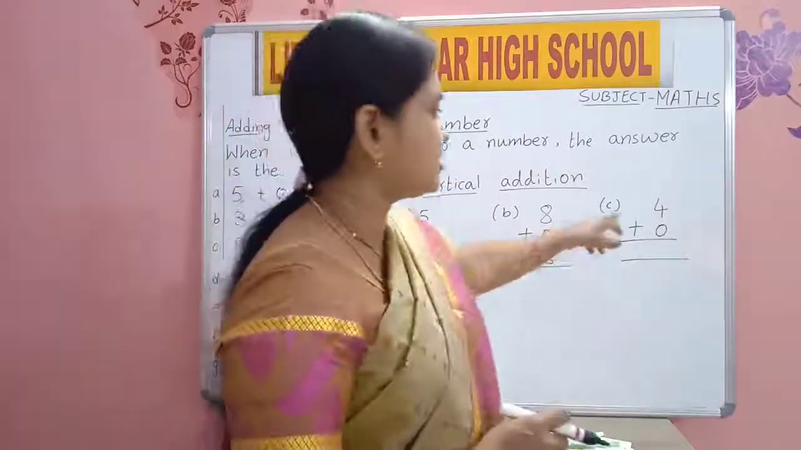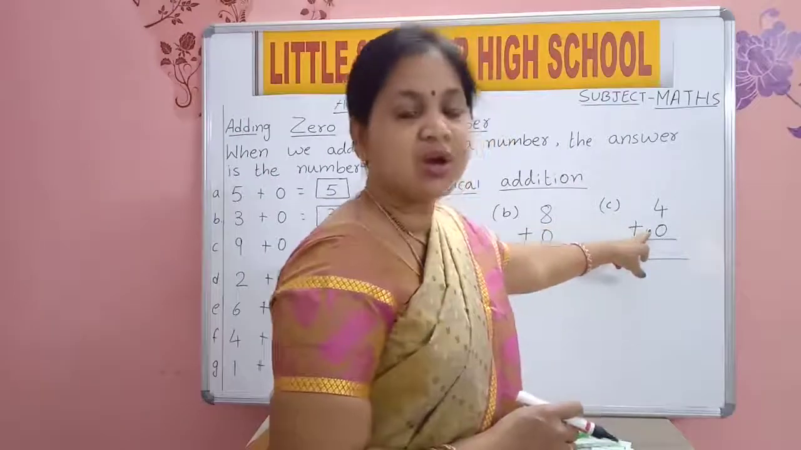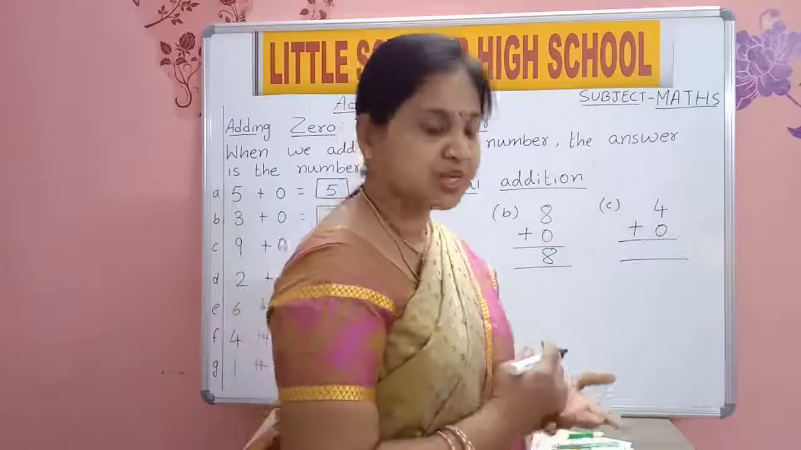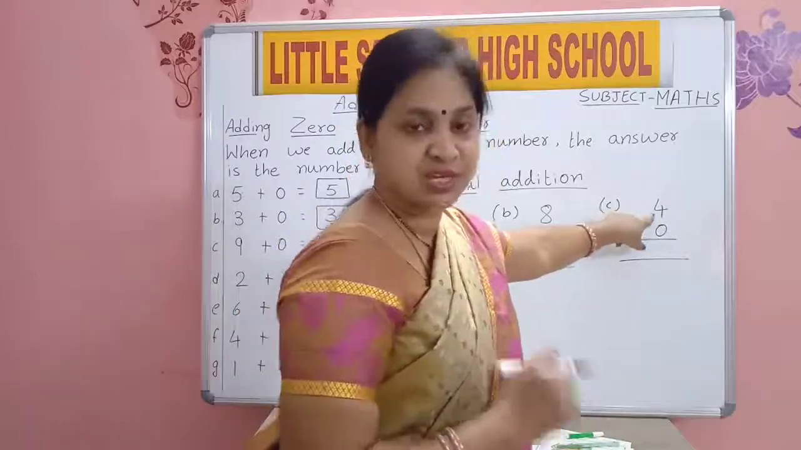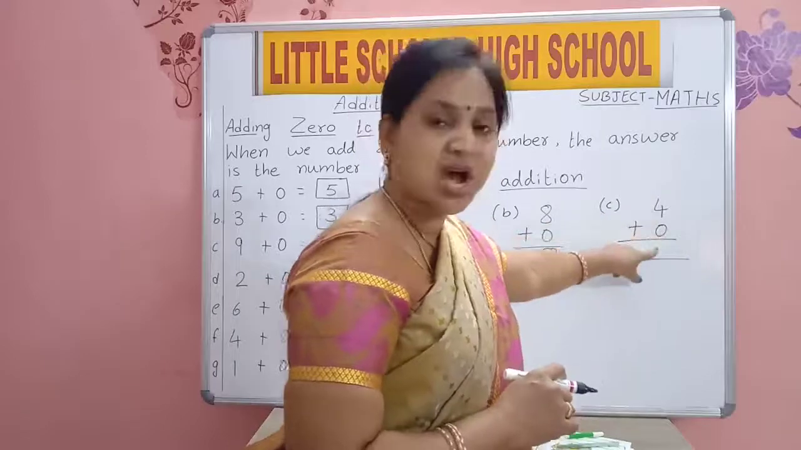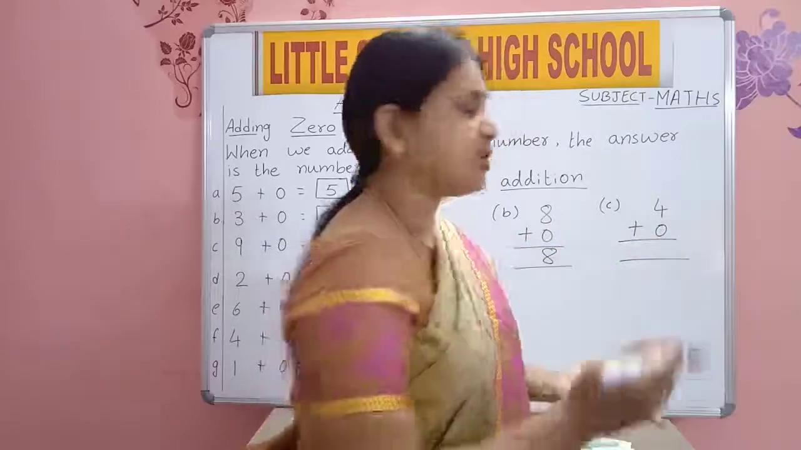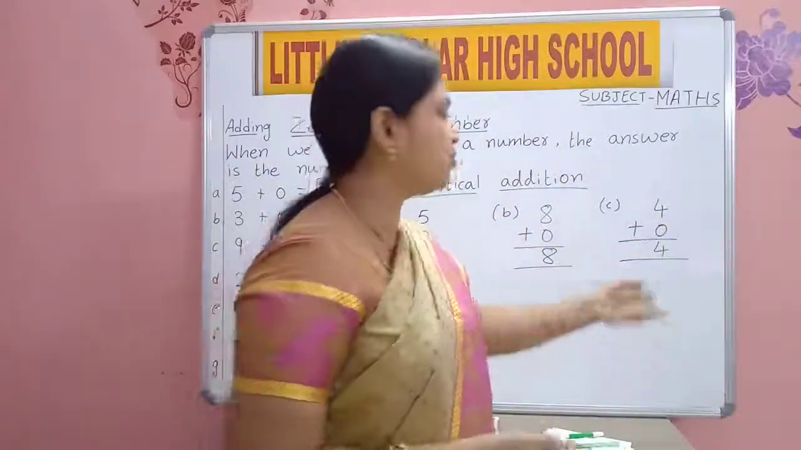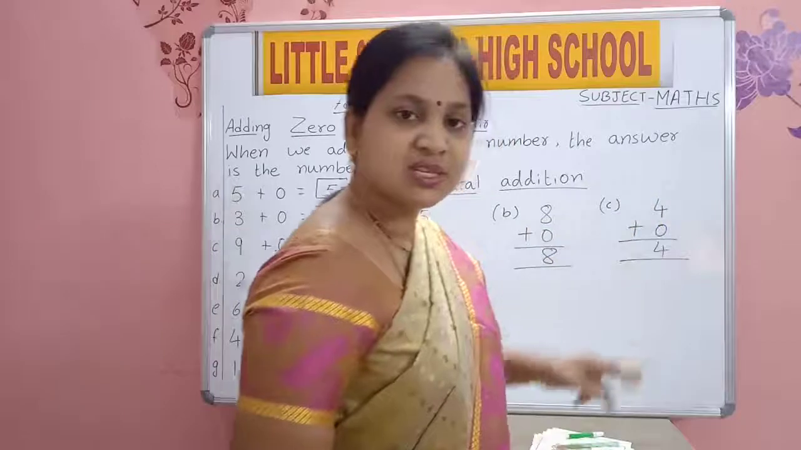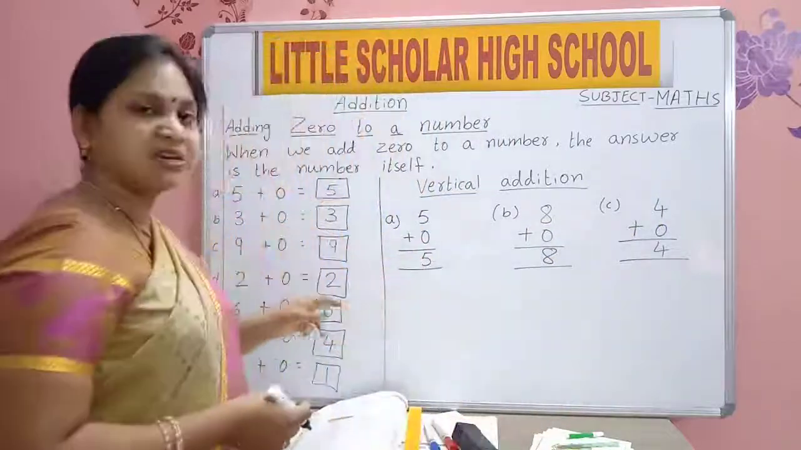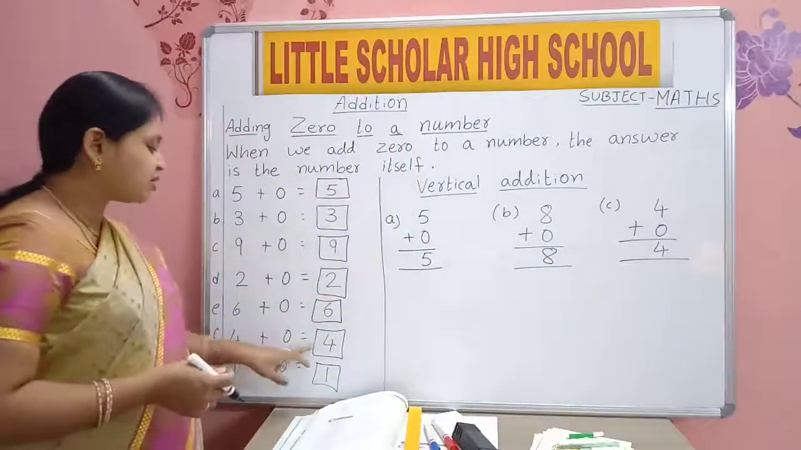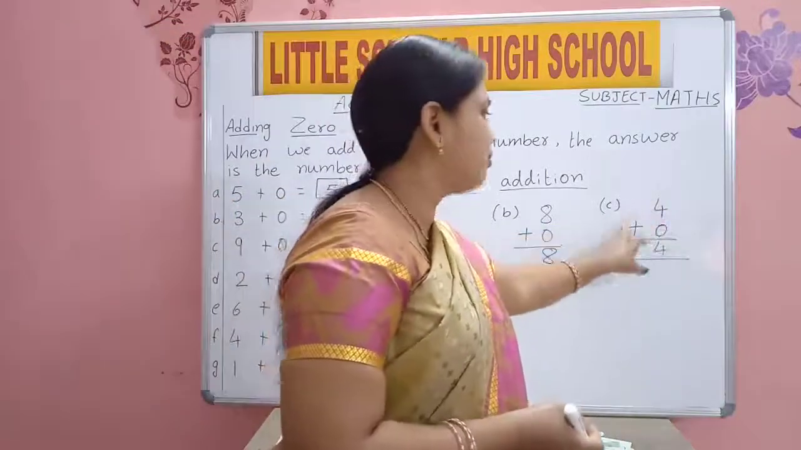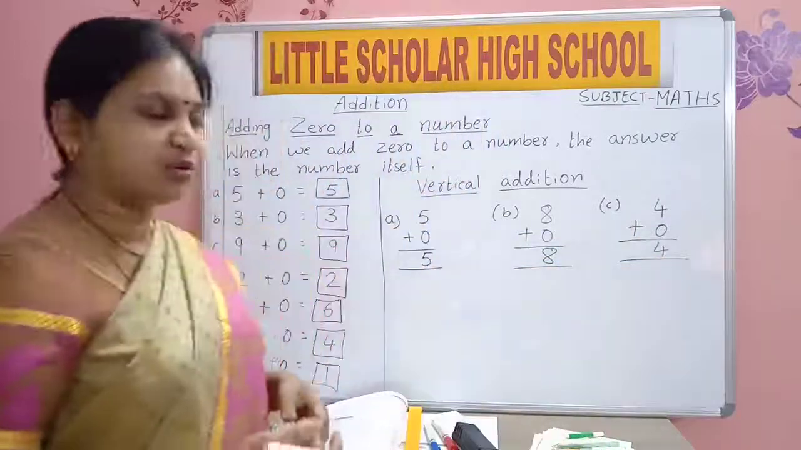Now, read out this 4 plus 0. How much will it be? Now say which number you added to 0 here? We added 4 to 0. So your answer will be 4 itself. 4 plus 0 is equal to 4. Now shall we see it horizontally? 4 plus 0 is equal to 4. In vertical also we will get the same answer. 4 plus 0 is equal to 4.